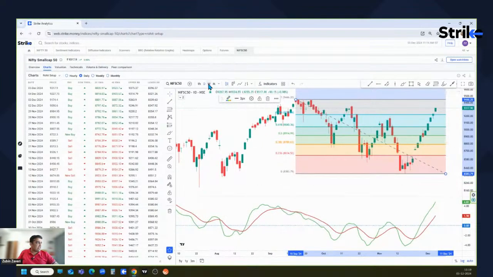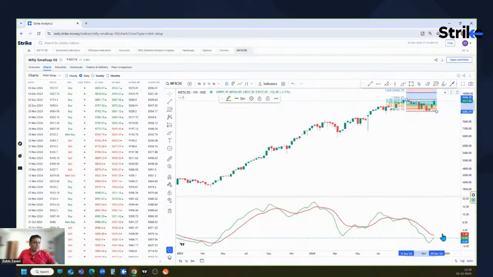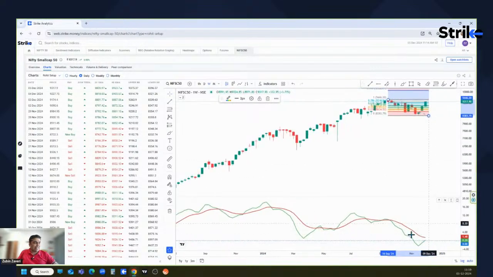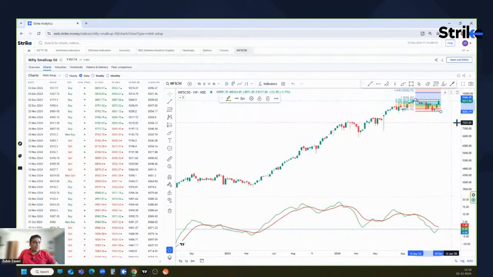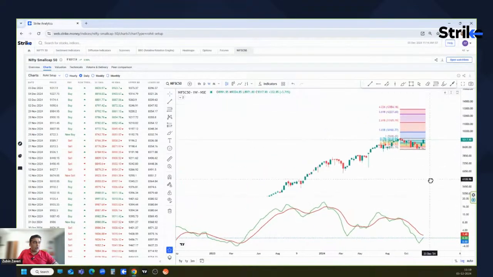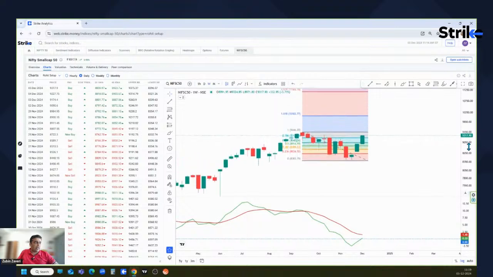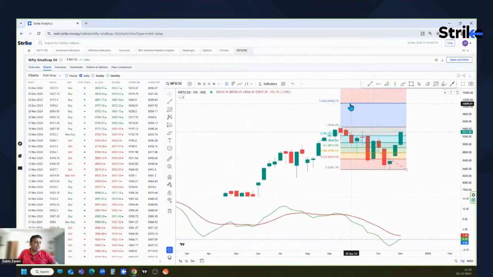So according to this, even the weekly RMI over here is ready to give a buy signal anytime soon. If this top is taken out, this small cap index can very quickly reach the 10,100 levels. The top is at 9446 levels, so that will be a resistance area. But once this small cap index goes up a little bit, this is something that it would target